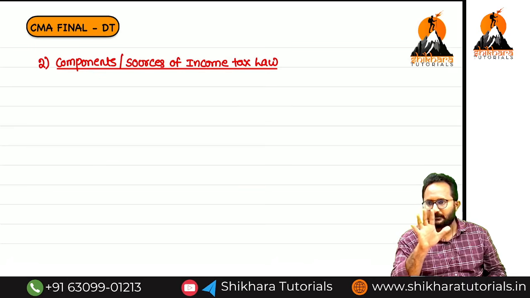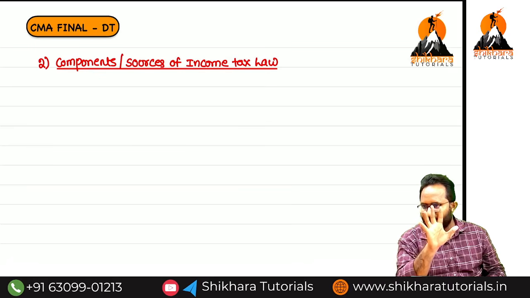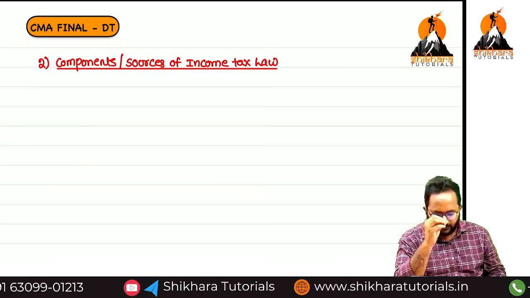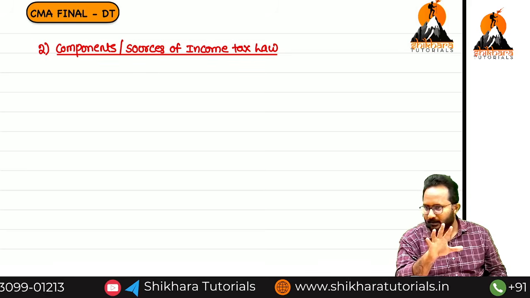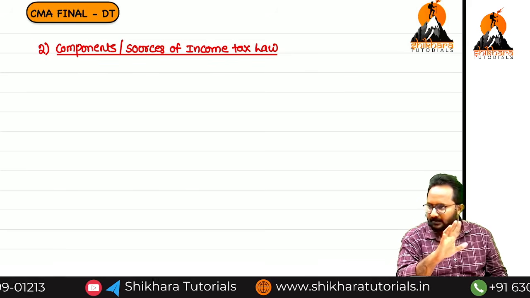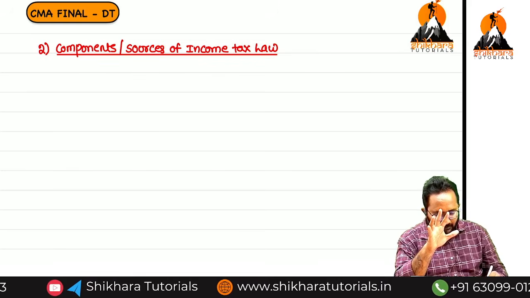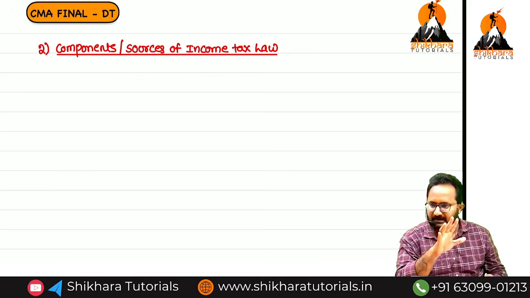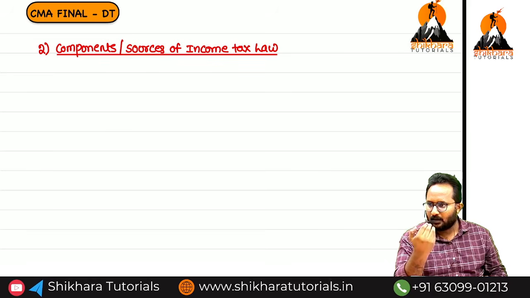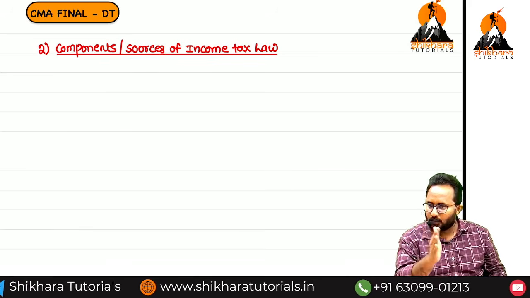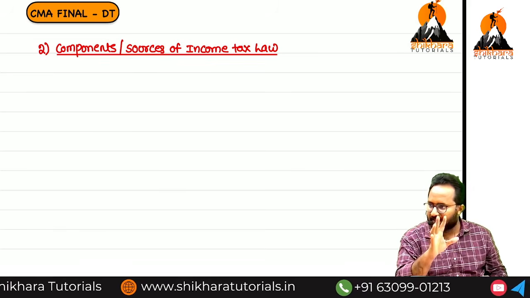How many components? 5. Just 5 components. If you refer to these 5 components, then only will you get complete knowledge about income tax. Many students think, sir, I will refer to the Income Tax Act 1961, section 1 to section 298, and then I will get complete knowledge.